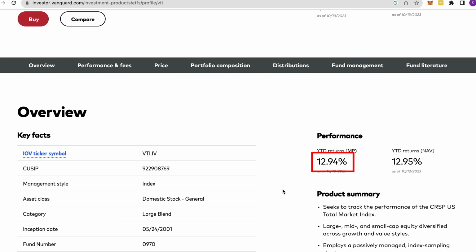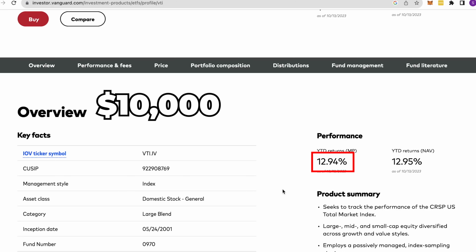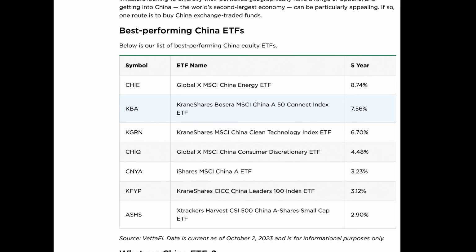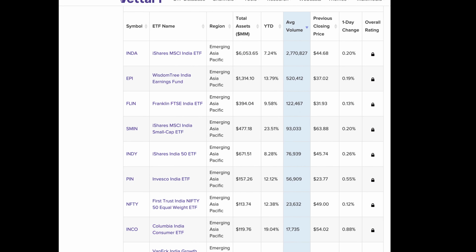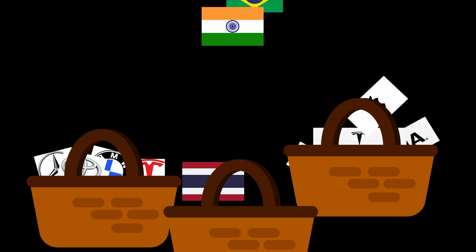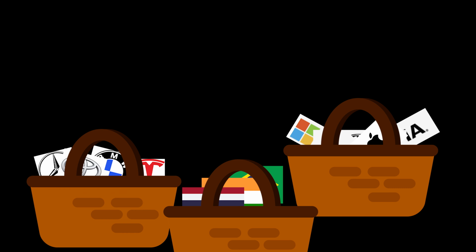Its shares grew by 13% this year, which means if you bought the shares for 10,000 a year ago, now you would have 11,300. US economy is the strongest in the world now, so it's a good investment. There are similar ETFs for China markets or India markets or all emerging markets like Brazil, India, Turkey, etc. Though there are all sorts of baskets on investment markets, similar to a fruits and vegetables market.